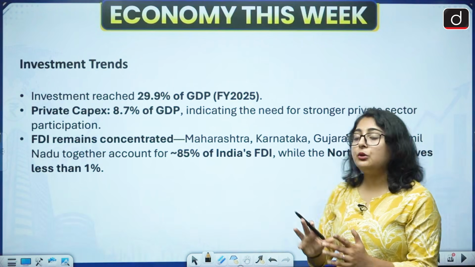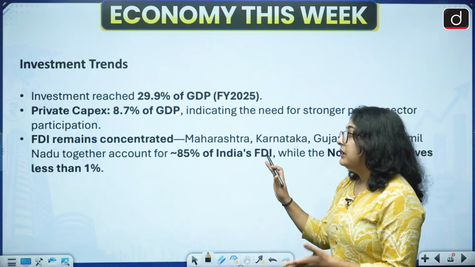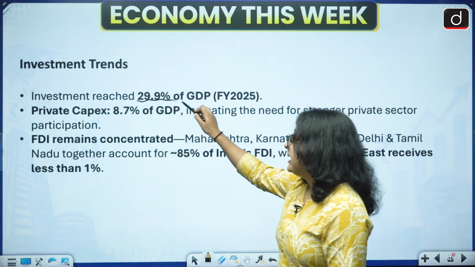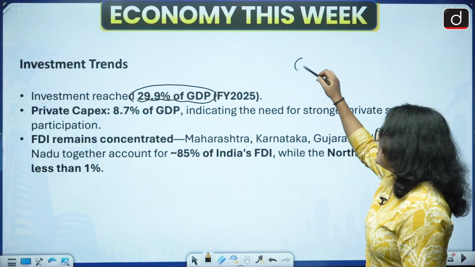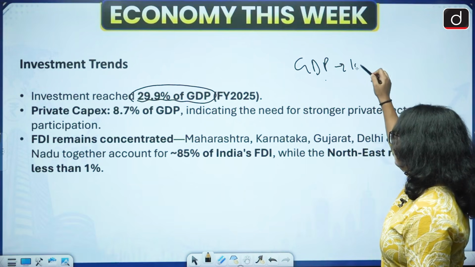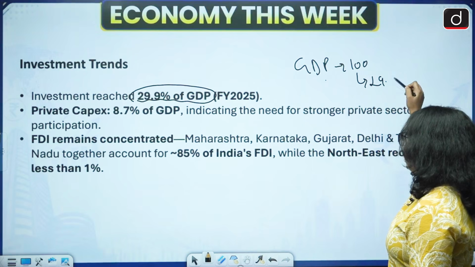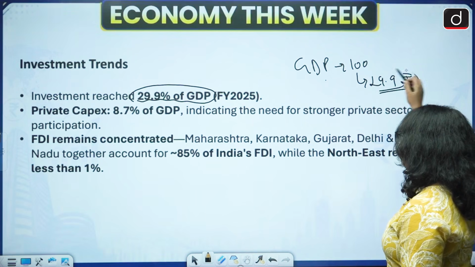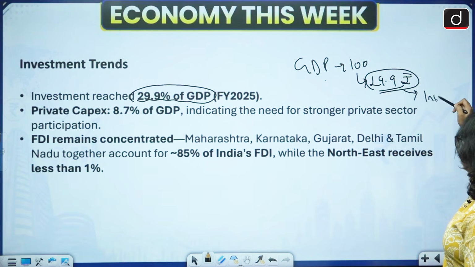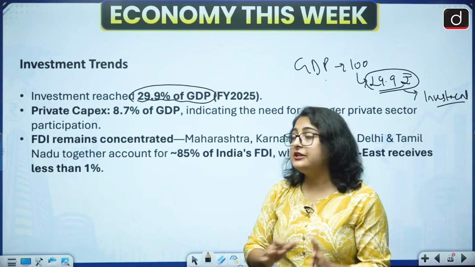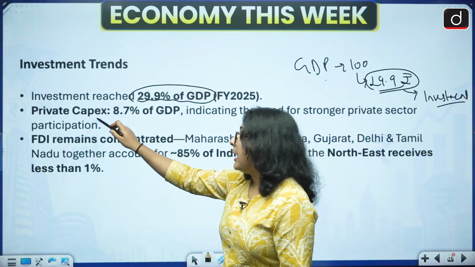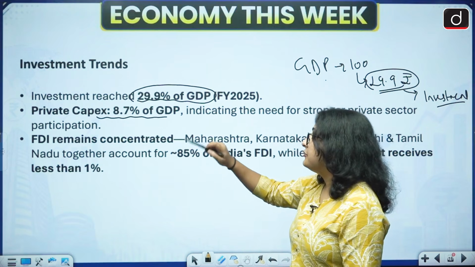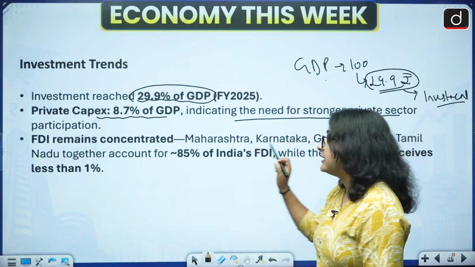Now also let's talk about the investment trends. Now, investment reached 29.9% of GDP, which is good news. That means what? Let's just say GDP is 100 rupees. Out of this 100 rupees, 29.9 rupees is spent in investment. Okay. So, investment has reached up to 29.9% of GDP. Next thing, private capital expenditure is around 8.7% of GDP, indicating the need for stronger private sector participation.